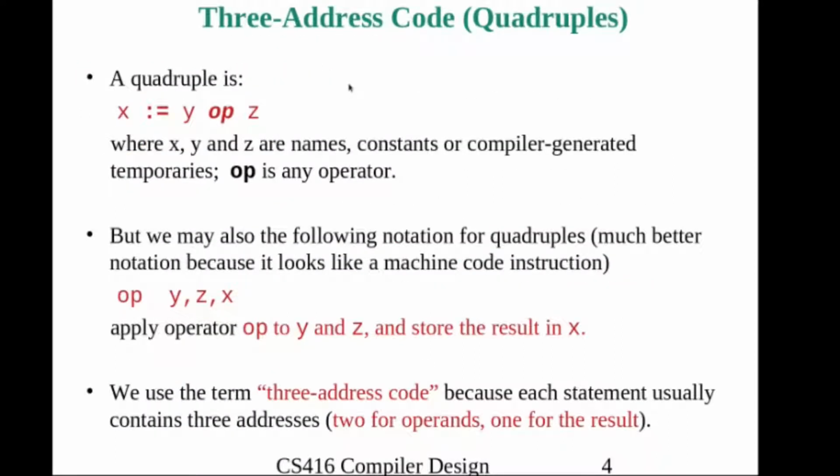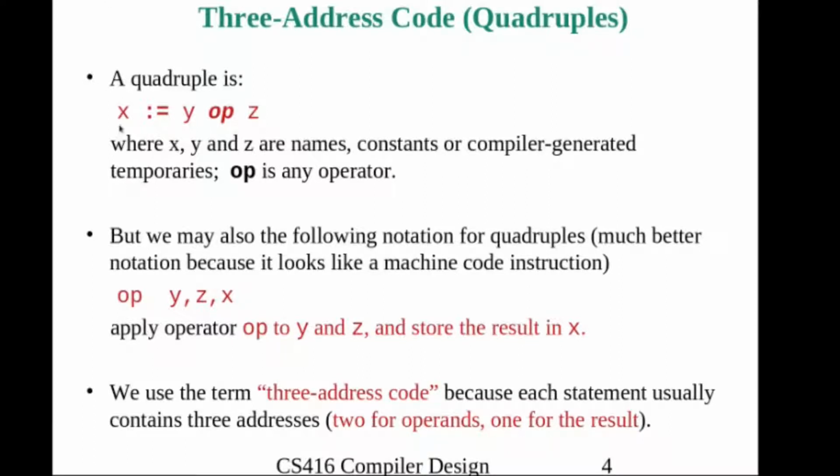Then what is called 3 address code, and we will discuss more about 3 address code. 3 address code or quadruple, both can be used interchangeably. Why do we call it a 3 address code? Because this instruction contains a maximum of 3 addresses. For example,